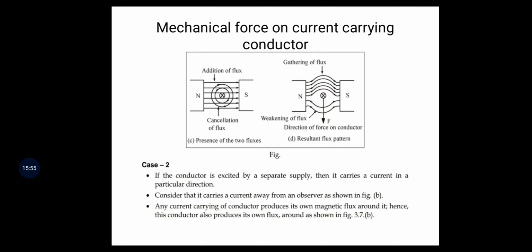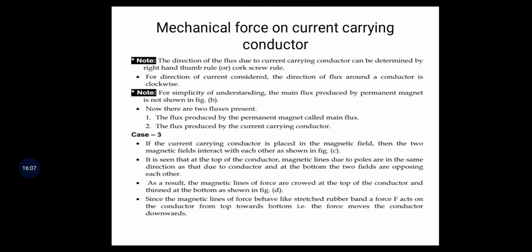Any current carrying conductor produces its own magnetic flux around it. The direction of the flux due to the current carrying conductor can be determined by the right hand thumb rule or clock screw rule.